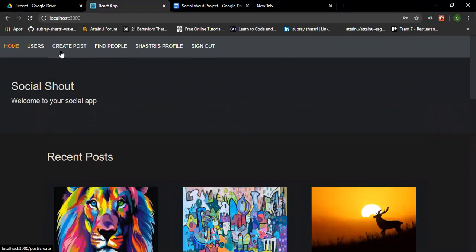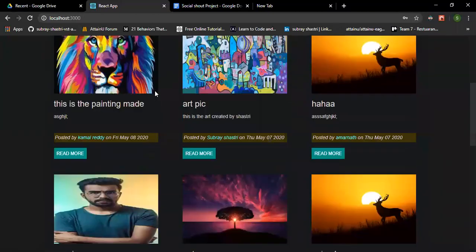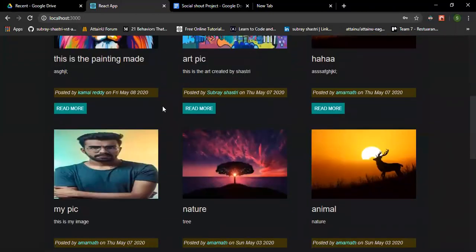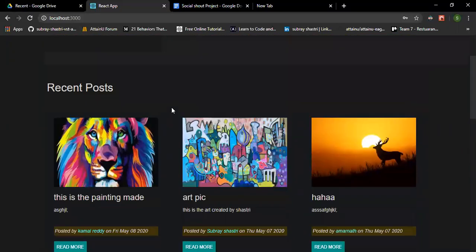The user is signed in. Then once signed in, he can directly go to the home page. He can see all the posts other users have uploaded.